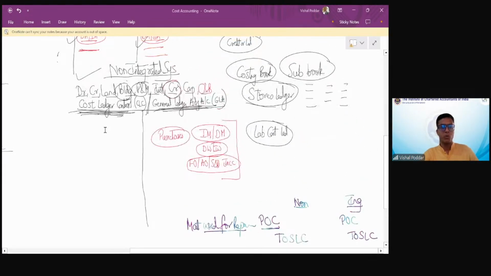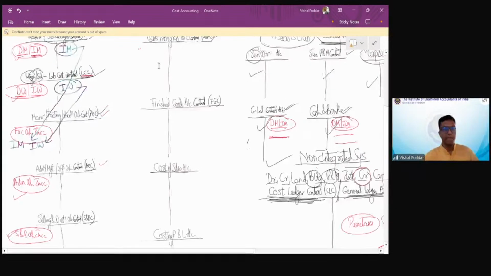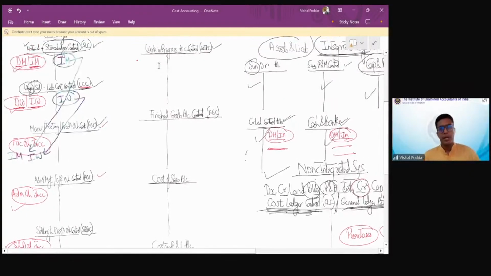Pay attention. Now things are going to get more interesting. Interesting, because they are different. We haven't studied them yet. So I transferred all the indirect cost to overheads. Now starts the costing part, which is called charging. If I want to do costing, I want to know the cost of each product. And for knowing the cost of each product, now I need to charge the expenses to the products.